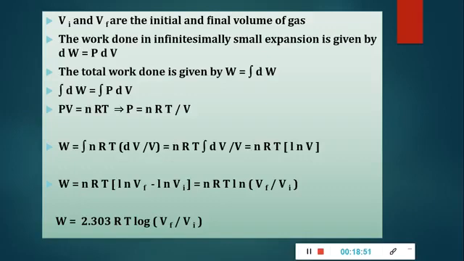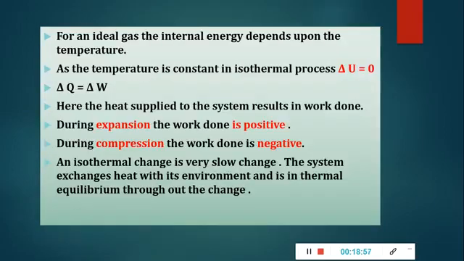Therefore, according to the first law of thermodynamics, for an isothermal process we can say that Q equals W. Here the internal energy of the system remains the same, so delta Q equals W. So the heat supplied to the system results in work done. During expansion the work done is positive, and during compression the work done is negative.